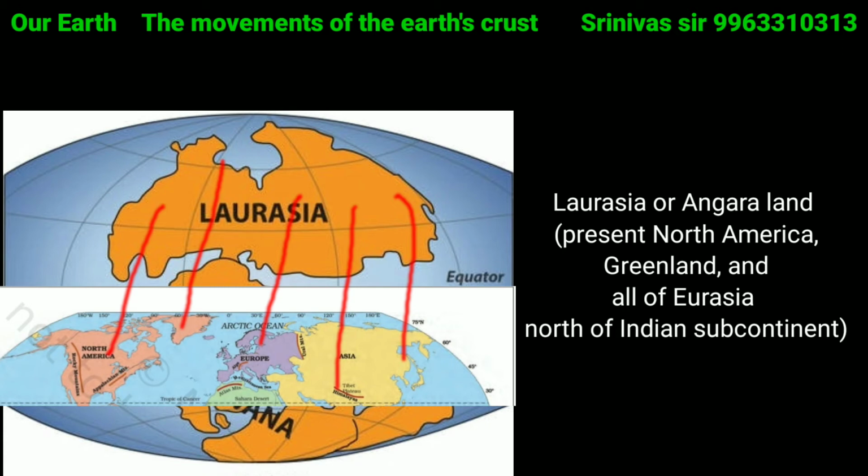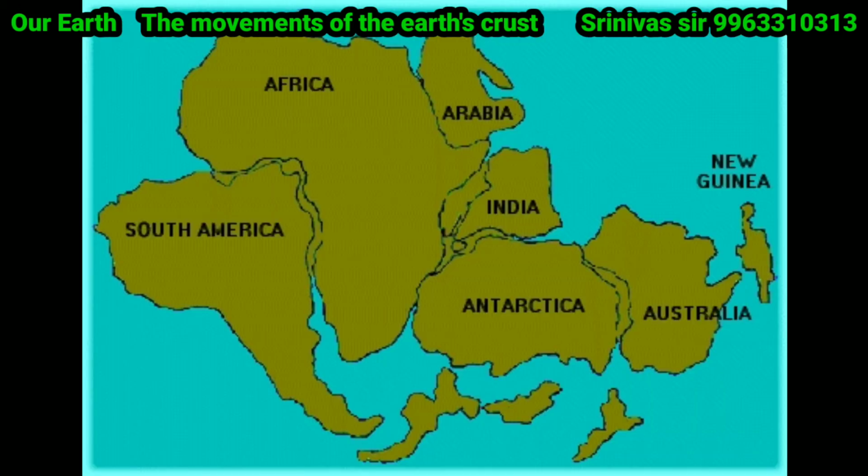The southern part, the Gondwana land, consists of present South America, Africa, Madagascar, South India, Arabia, Malaysia, East Indies, Australia and Antarctica. I am repeating once again, the Gondwana land consists of present South America, Africa, Madagascar, India, Arabia, Malaysia, East Indies, Australia and Antarctica.